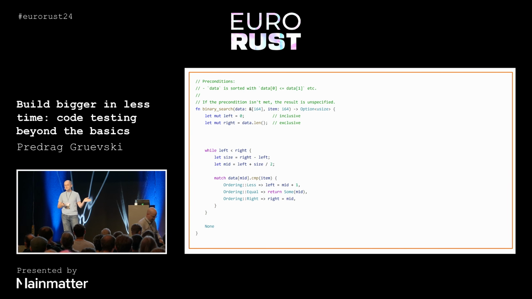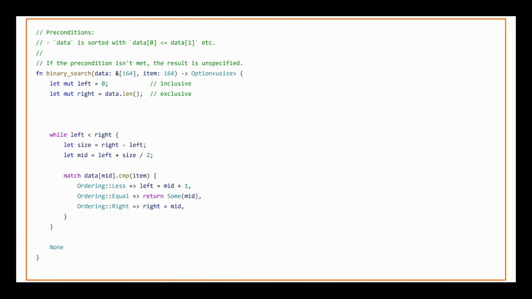We have a slice of integers, and we're looking for a particular integer in that slice. We assume as a precondition that this slice of data is sorted, and we're just going to keep checking the midpoint of this slice until we either find that this element exists at some index or return none and give up. Now, this has a bit of a problem.